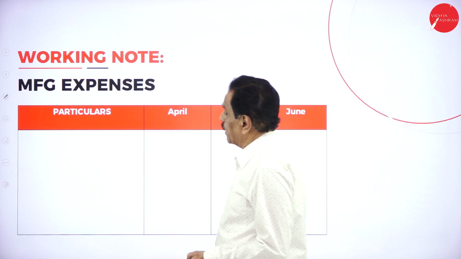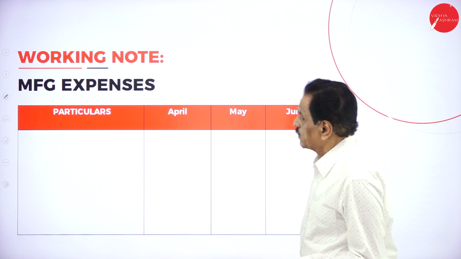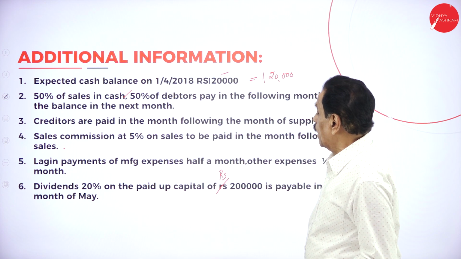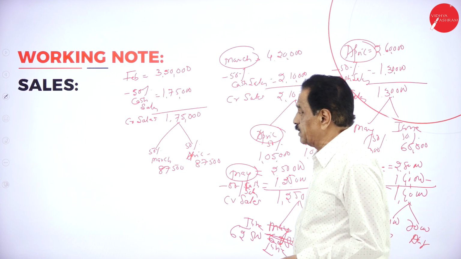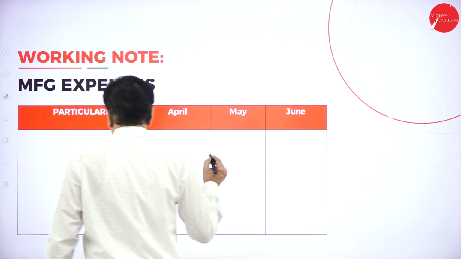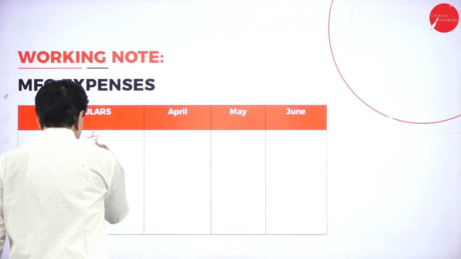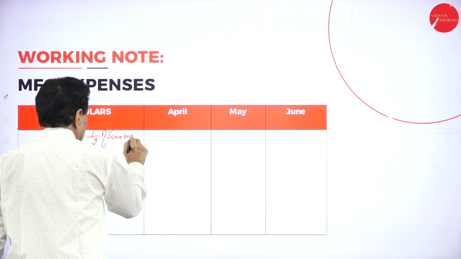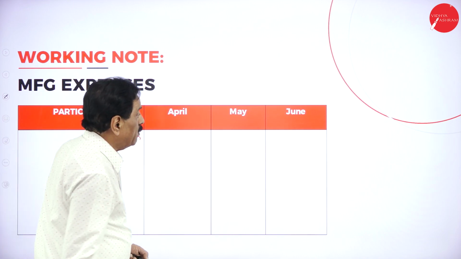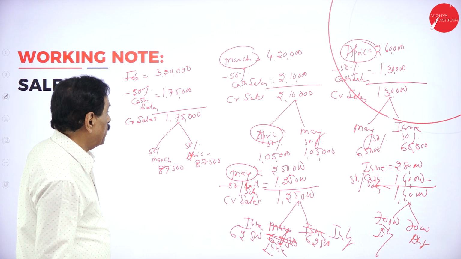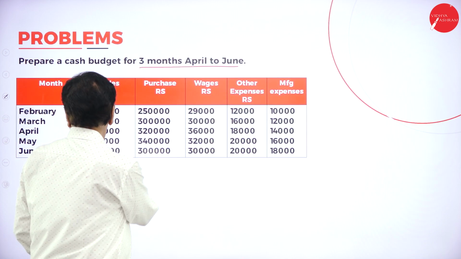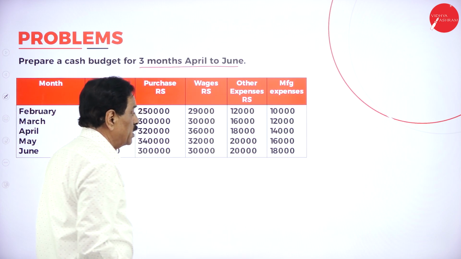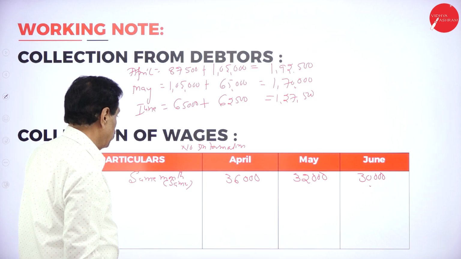Then we have manufacturing expenses. What's the working note here? Manufacturing expense, half of the same month, half of the last month. Manufacturing expenses of April is 14,000, half is 7,000.